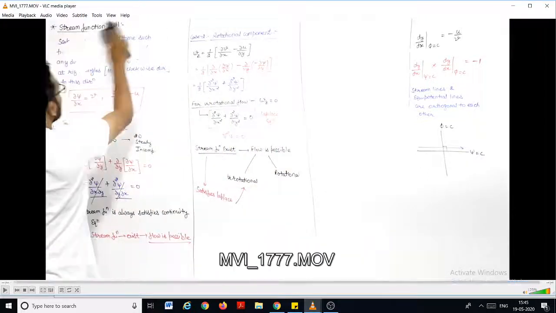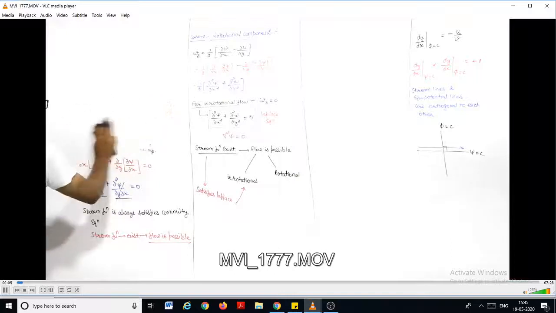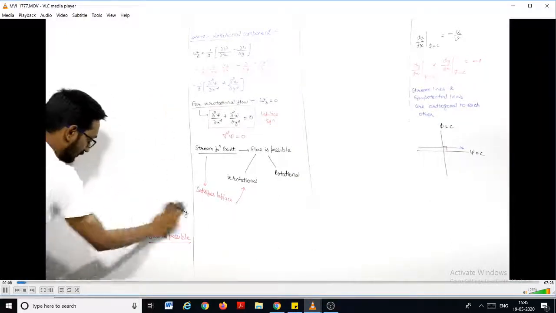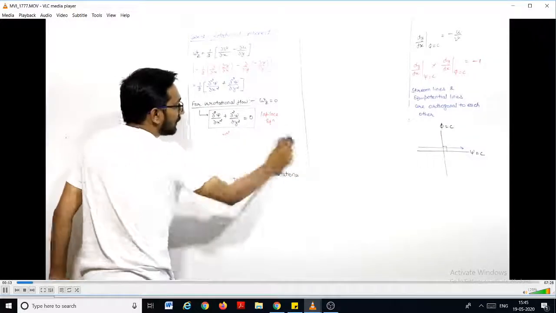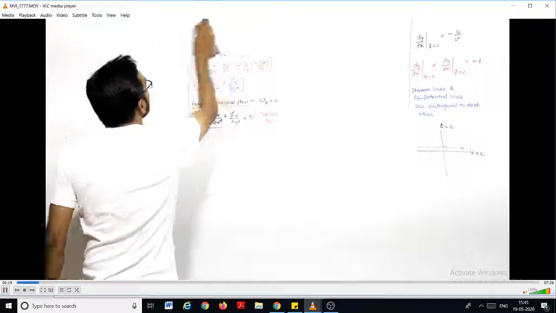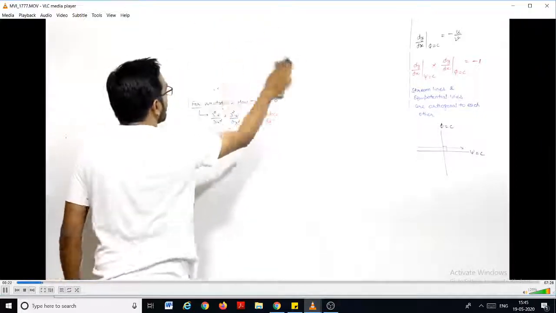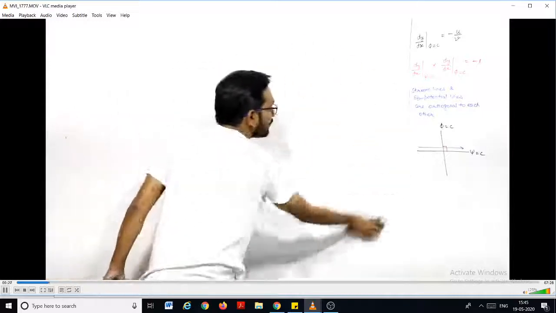Now the concept we want to discuss is the flow net. Flow net is a grid. If in a flow field a fluid is flowing, and you draw the equipotential lines and streamlines in that flow field, then the net which results from those lines is known as flow net.